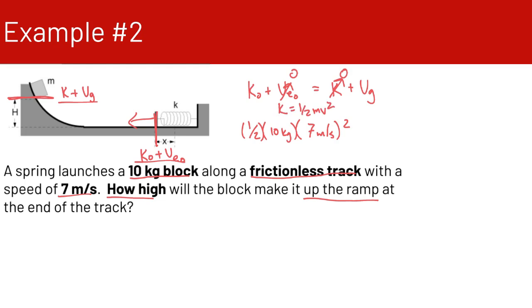And then on the right side of the equation we have gravitational potential energy, which, remember, is mgy. Our mass is again 10 kilograms. g we're going to say is 10 meters per second squared. And y is what we're looking for, which we're going to call h. So our masses divide out. We're left with 7 squared, which is 49, divided by 2.